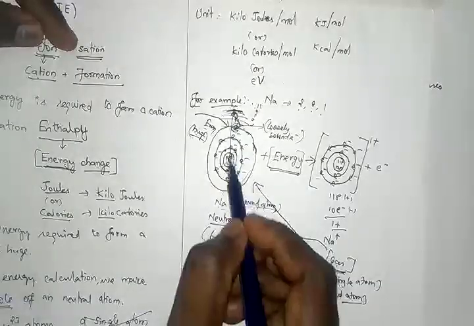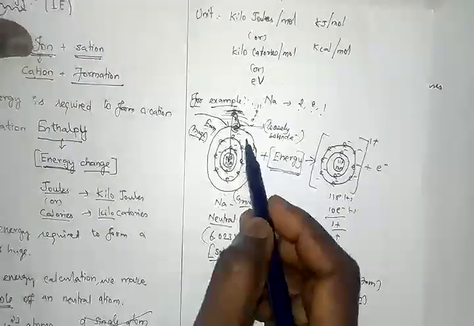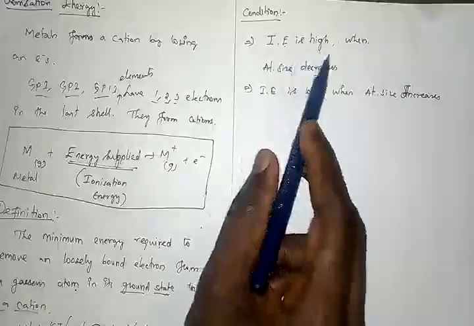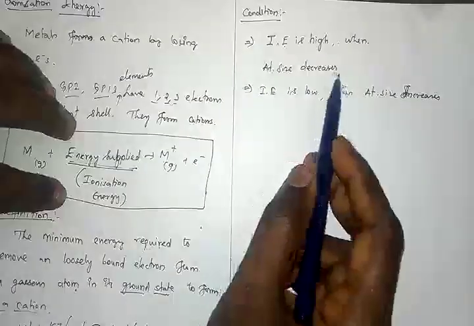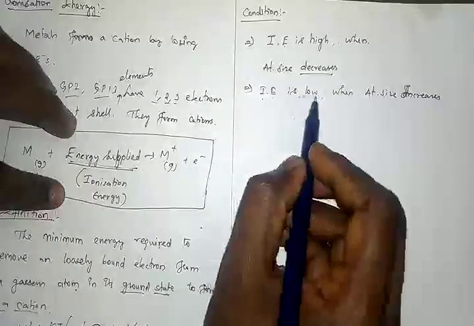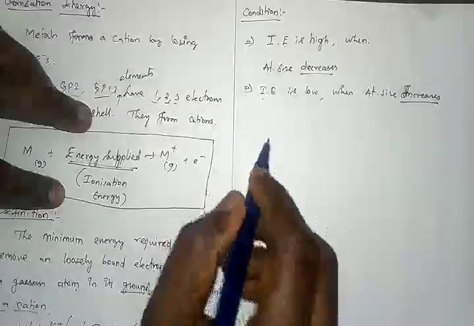So it will be less. So the electron can be easily removed from an atom. So the ionization energy is high when the atomic size decreased. Ionization energy is low when the atomic size gets increases. This is an idea. Got it?